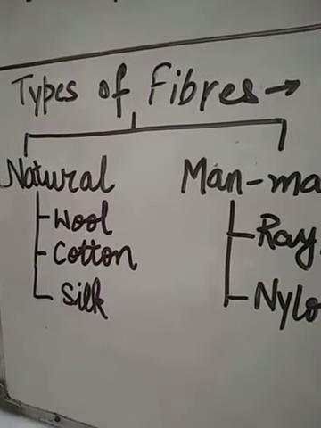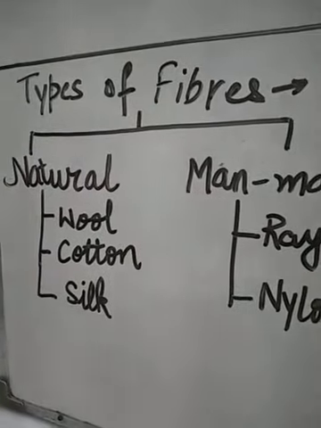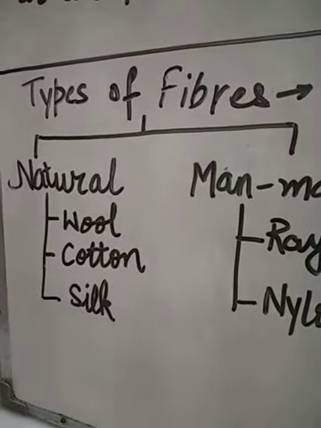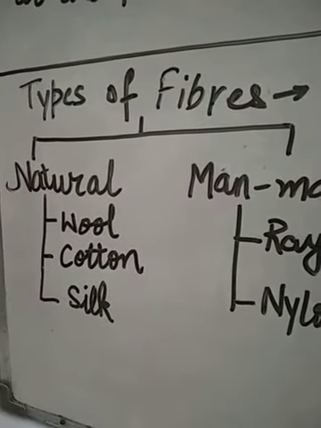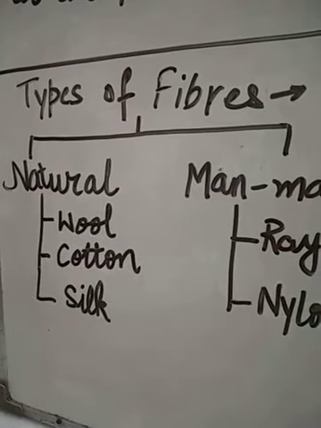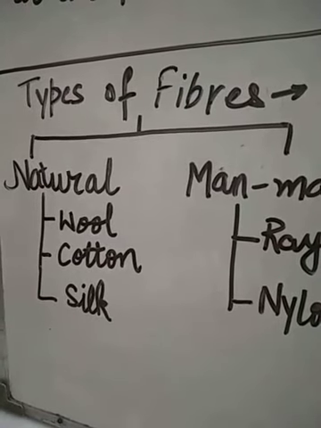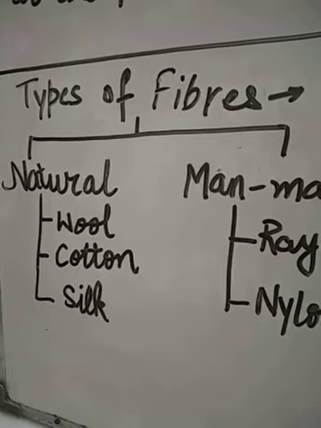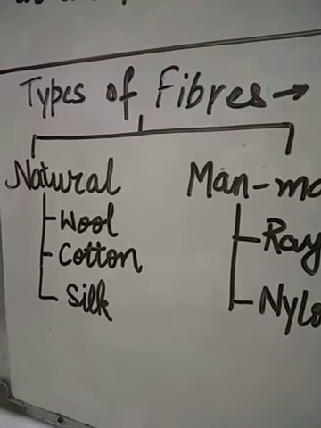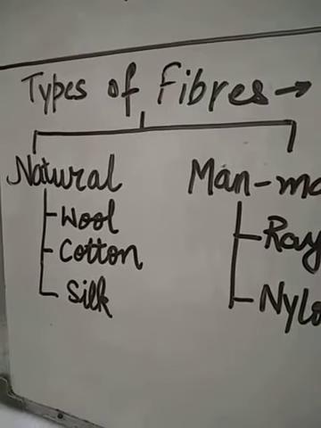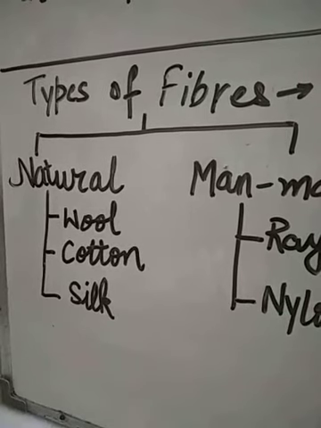Early man discovered that sheep hair can be rolled into a loose yarn for weaving clothes. Hence, he started to make woolen clothes. सबसे पहले अर्ली मैन ने देखा कि जो शीप है उसके जो बाल हैं वो धागा बन जाते हैं और उस धागे से वो वुलन क्लोथ्स बनाते हैं.